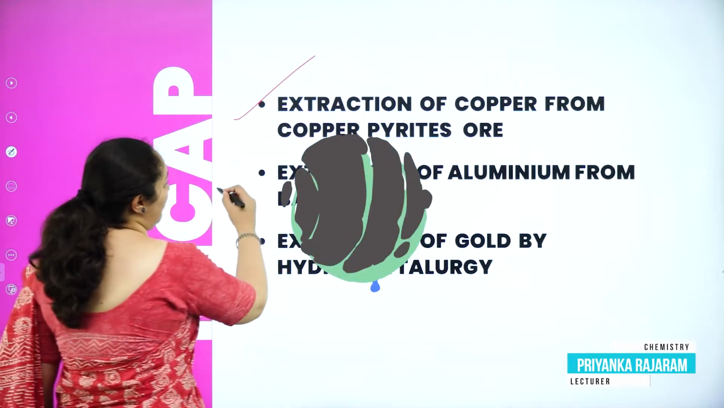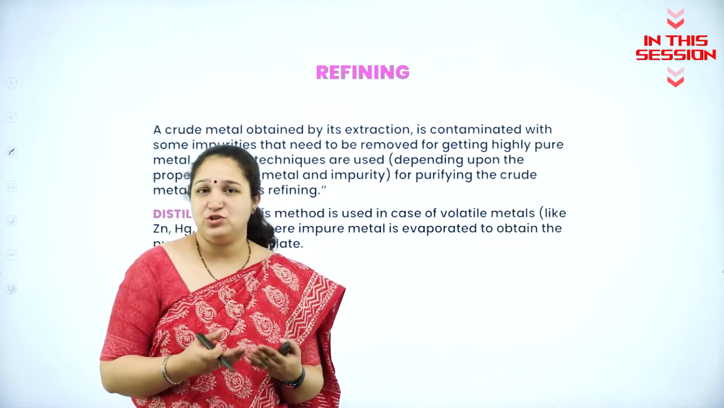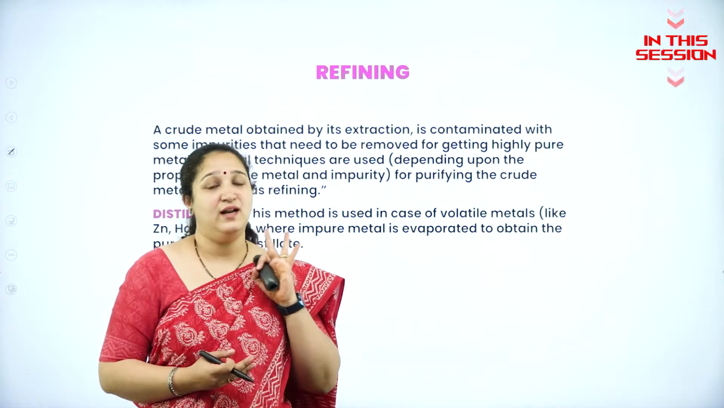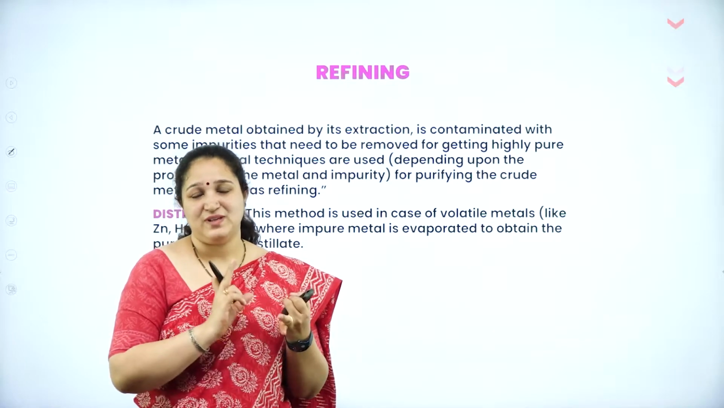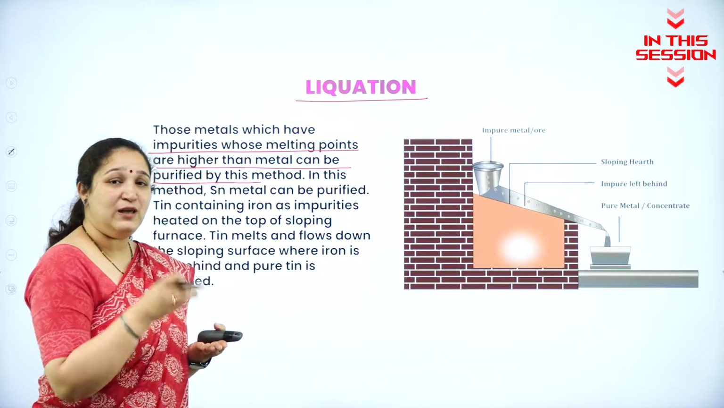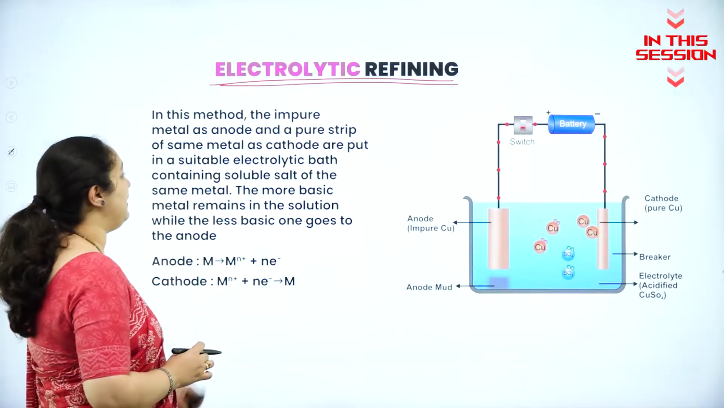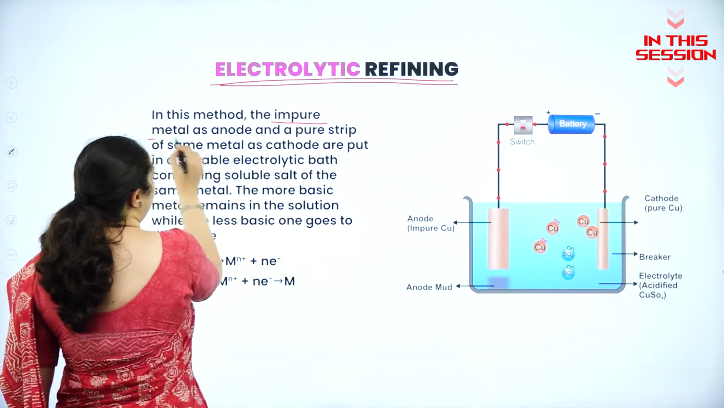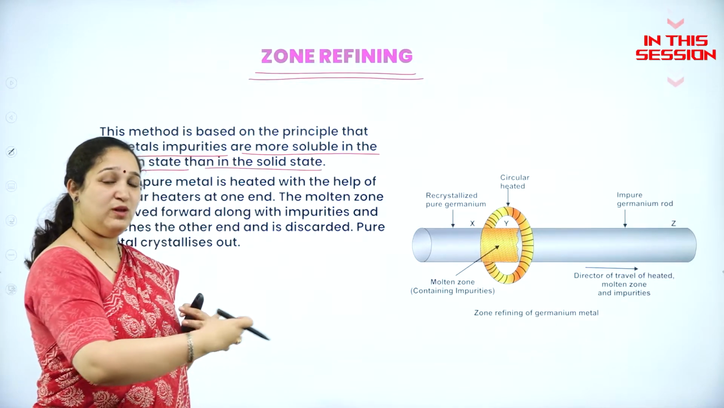We also learnt about the extraction of aluminium from bauxite ore. Extraction of a metal, basically there are 3 steps. First step is concentration of the ore. The melting point of the impurity should be higher than that of the metal. In this method, the impure metal is taken as the anode. The impurities do not like to be in the solid state, they like to go into the molten state.